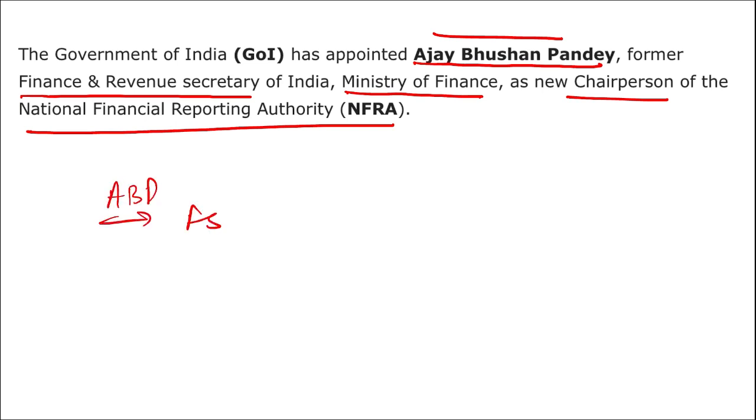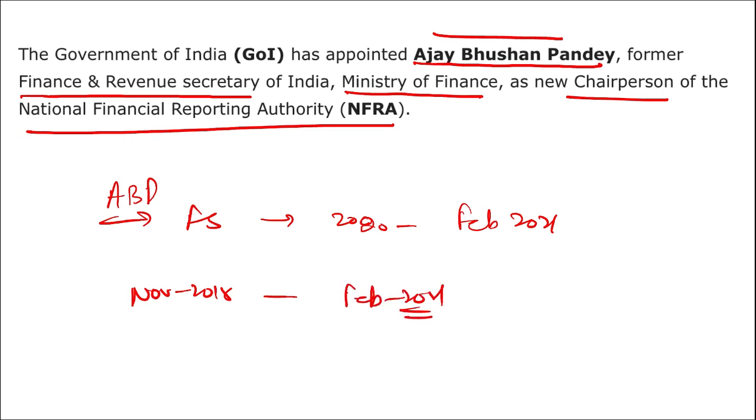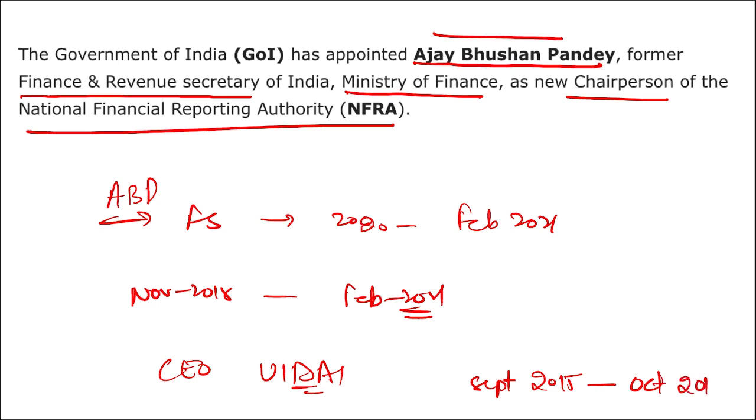He was the Finance Secretary of the Government of India from March 2020 to February 2021. Before this, he was the Revenue Secretary from November 2018 till February 2021. Prior to becoming the Finance and Revenue Secretary of India, he was acting as the Chief Executive Officer of UIDAI, that is Unique Identification Authority of India, from September 2015 to October 2019. This is everything you need to know about Ajay Bhushan Pandey.